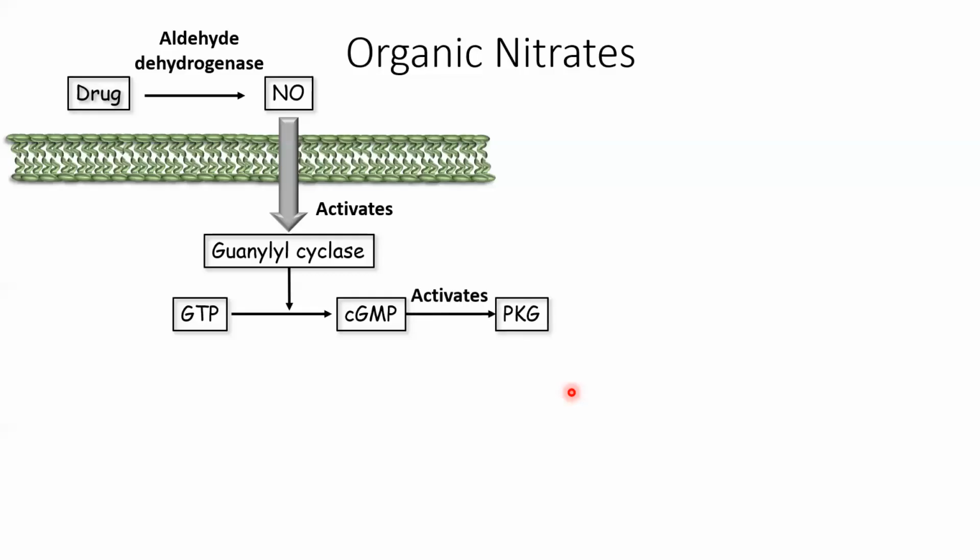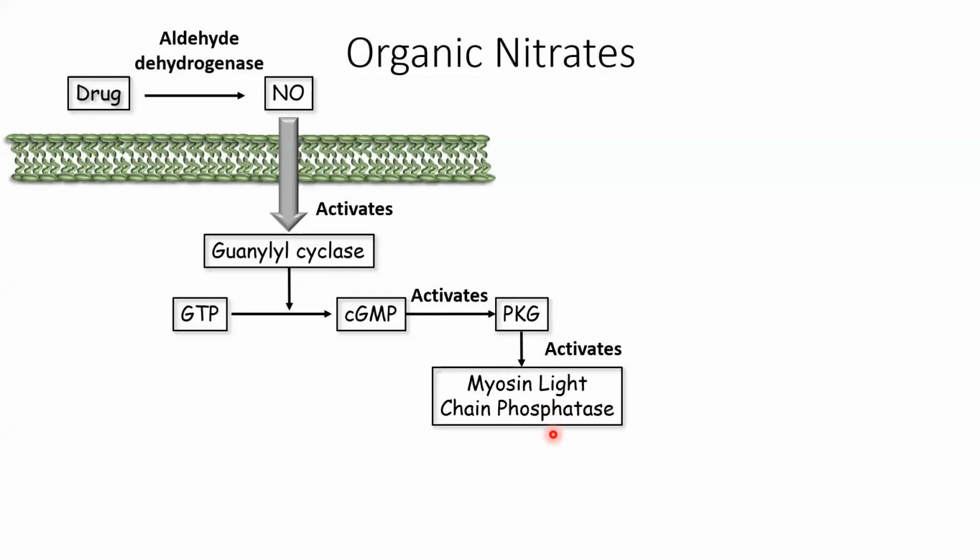So cGMP will activate the enzyme protein kinase G. And this protein kinase G enzyme will activate myosin light chain phosphatase. Now tell me, what will be the role of myosin light chain phosphatase, as the name suggests? Can you tell me?